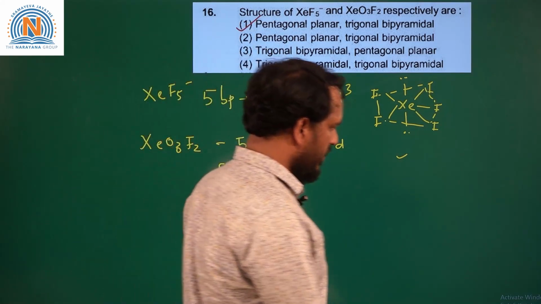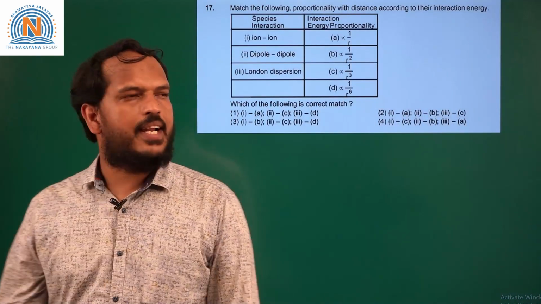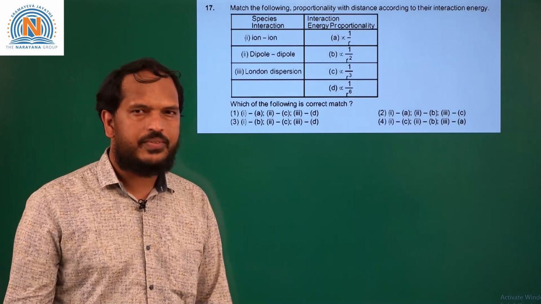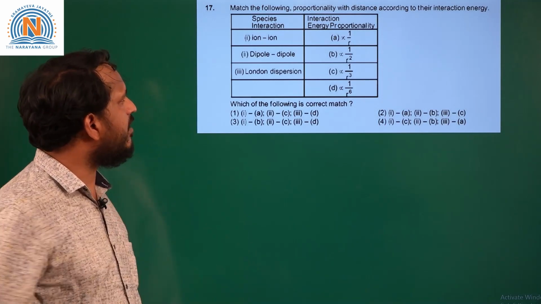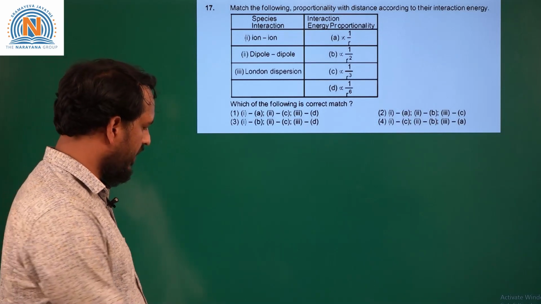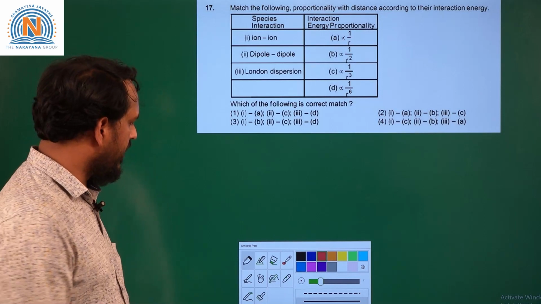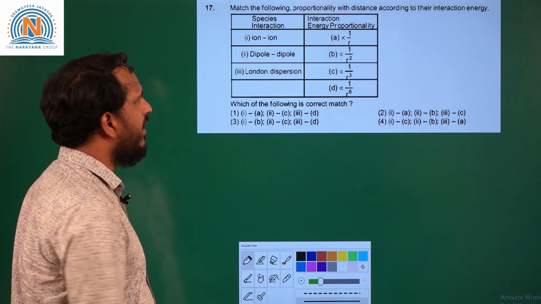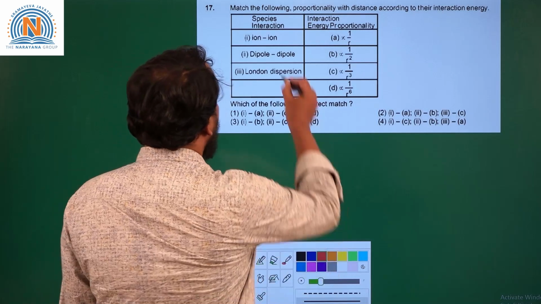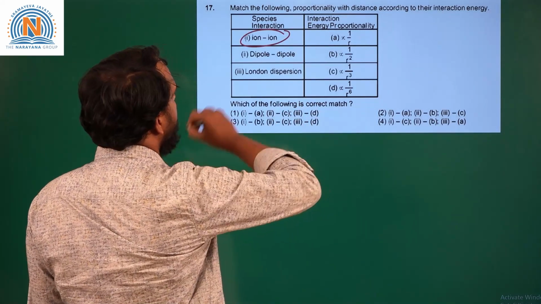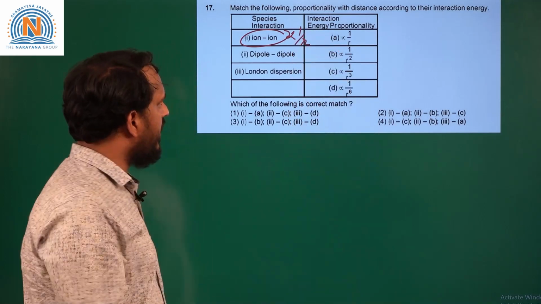So if you move to the next question, the next question is based on intermolecular force of attractions. We can find the data of the different intermolecular forces of attraction varying with the distance between the molecules or ions in the states of matter. So here the ion-ion interactions are inversely proportional to the distance between the ions.